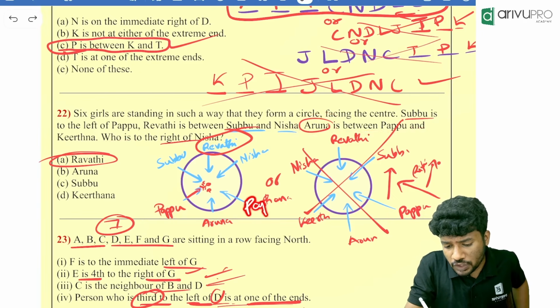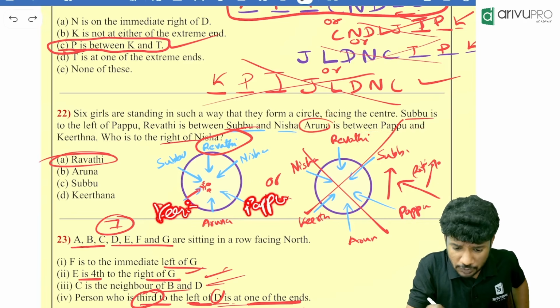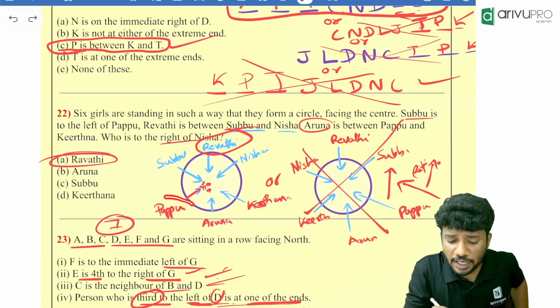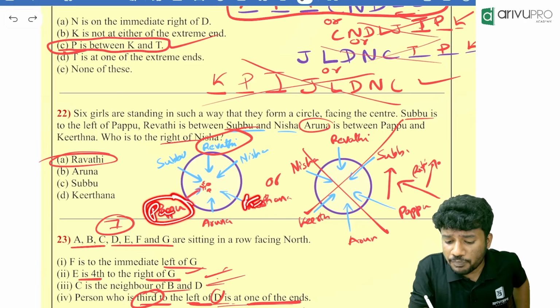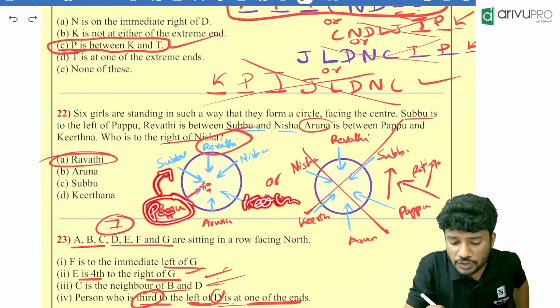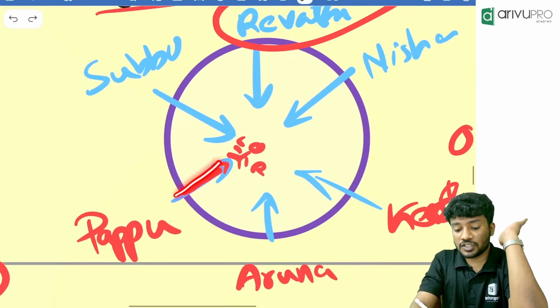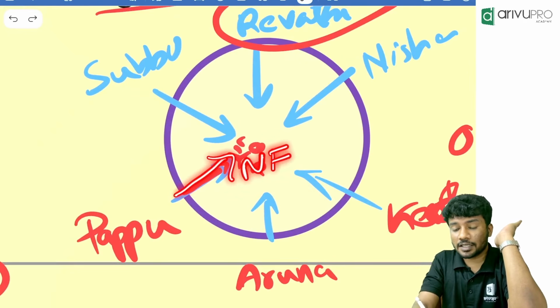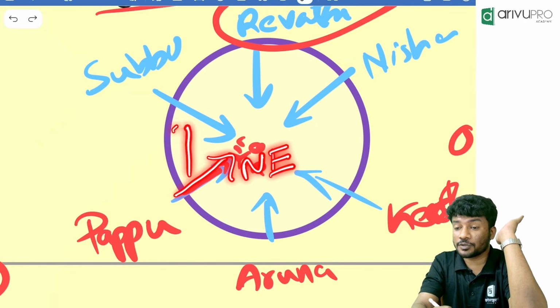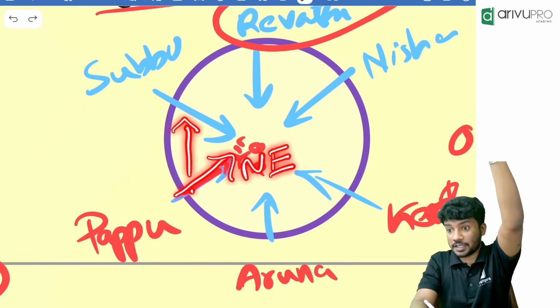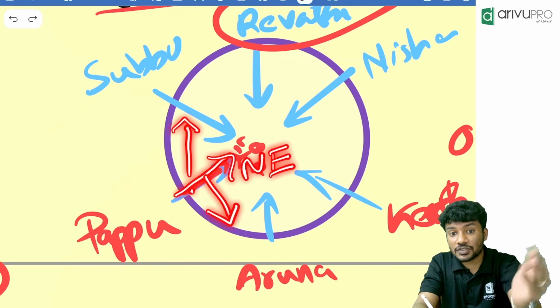Now, if Pappu was here and Kirtana was here, is Subbu to the left of Pappu? No, they are opposite to each other. That assumption will be wrong. That's why, where are you putting Pappu? Pappu is over here and Kirtana is over here and Subbu is towards the left of Pappu. So one thing, people, this is which direction? Northeast, correct? Left of northeast will always be towards the upper side, right? Remember that northeast ka left is upside. Then northeast ka right is downside.